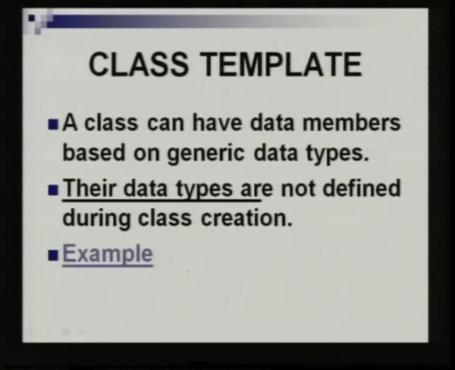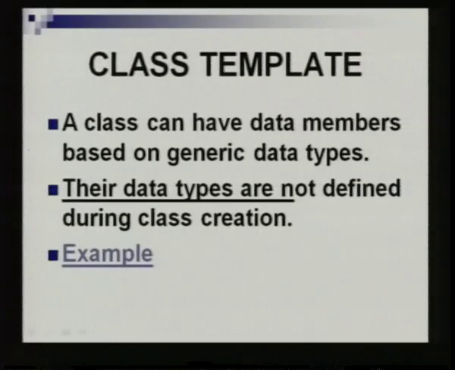A class template can have data members based on generic data types. Their data types are not defined during class creation, like how when you are creating a function the dt is not known. Similarly, when you are creating a class also, the data types are not known. You simply have to give template class dt or t, and then you can define the data type when you are creating the objects. So, we will see how that is done.